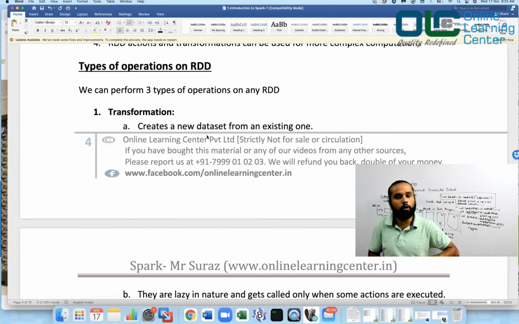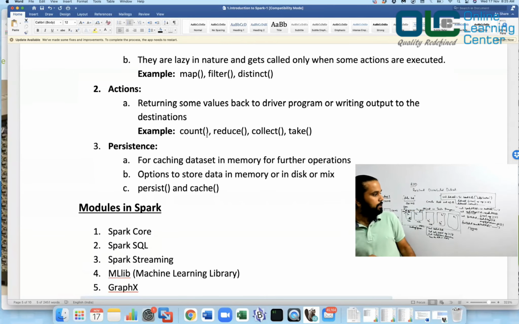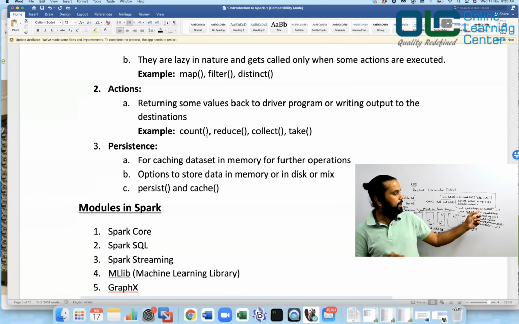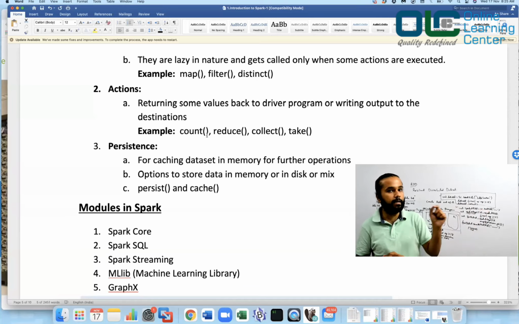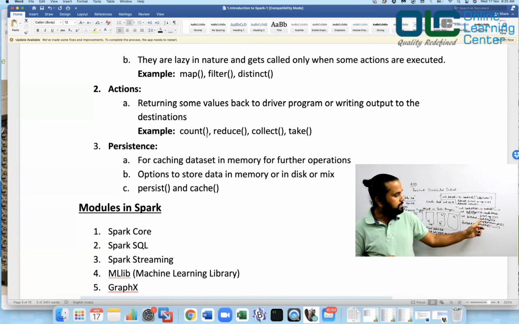The next thing is they are lazy in nature and get executed only when some action is executed, which means in our previous example we said, okay, I have created sc.textFile and I said it will create an RDD. Done. Then I said studentRDD.filter age greater than 18. I said it will also create another RDD. Done. Again, I said, okay, we'll now get a few details. Student age 18 dot map, get me the student and phone number. Again, it will give me fewer details, another RDD.